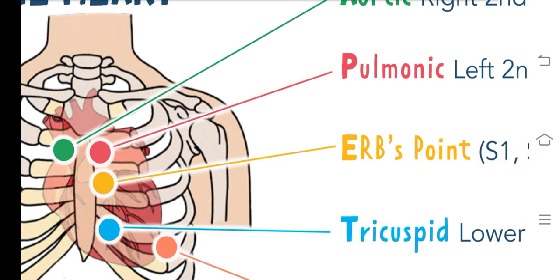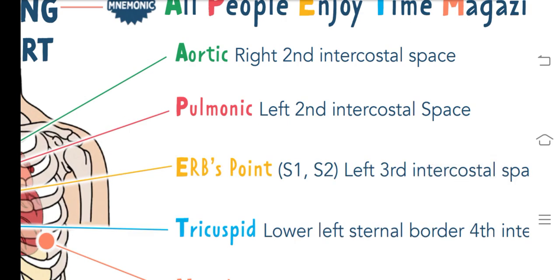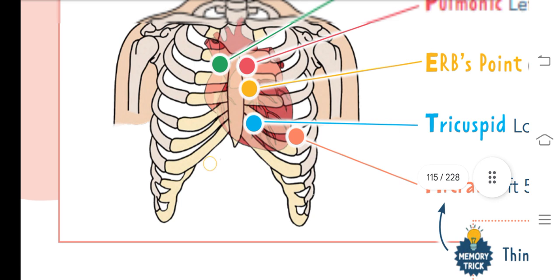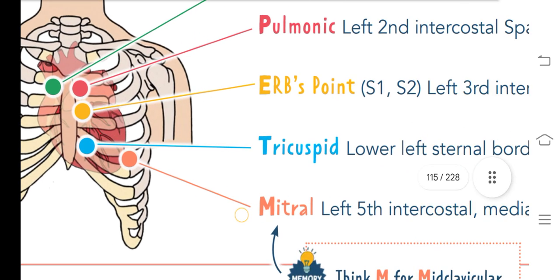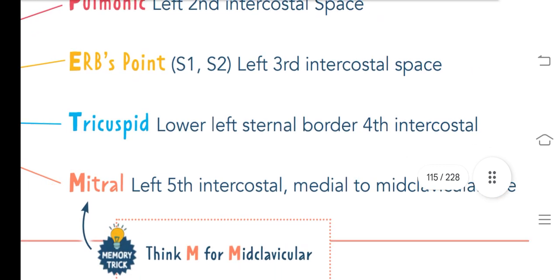Then we have Erb's point, where you can hear only S1 and S2, which is at the left third intercostal space. So Erb's point is here in the yellow dot, where you only hear the S1 and S2 heart sounds. Then we have tricuspid, which is the lower left sternal border at the fourth intercostal space.